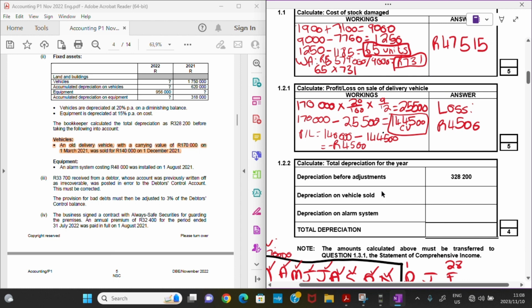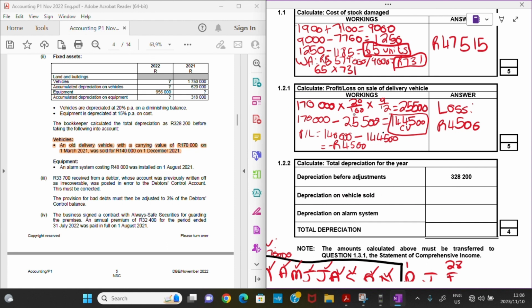So I'm just going to go to 1.2.2. Now we must calculate the total depreciation for the year. So okay, we are given that the depreciation before adjustments was 328,200. So now we want the depreciation on the vehicle sold.